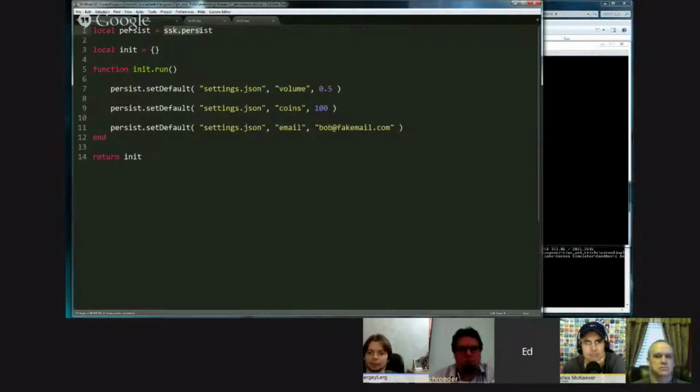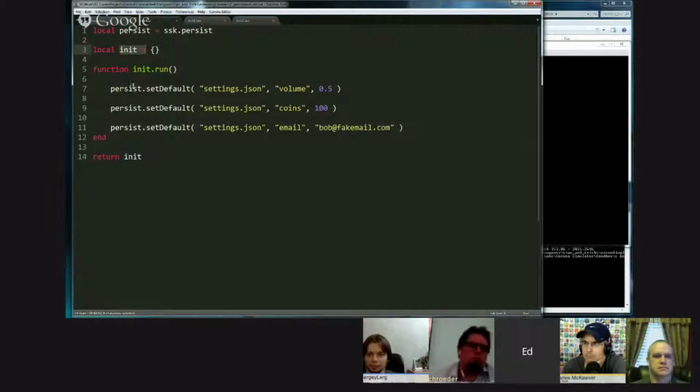One thing I like to do in my code is, instead of constantly saying ssk.persist.do this, whatever, I say, well, I just want the library. So I take ssk.persist and put it in a local variable, and this is called localization. And now if I want to call the set default function, which is part of the persist library, I simply say persist.setDefault. And so that's what this function is doing: I'm setting up the defaults.